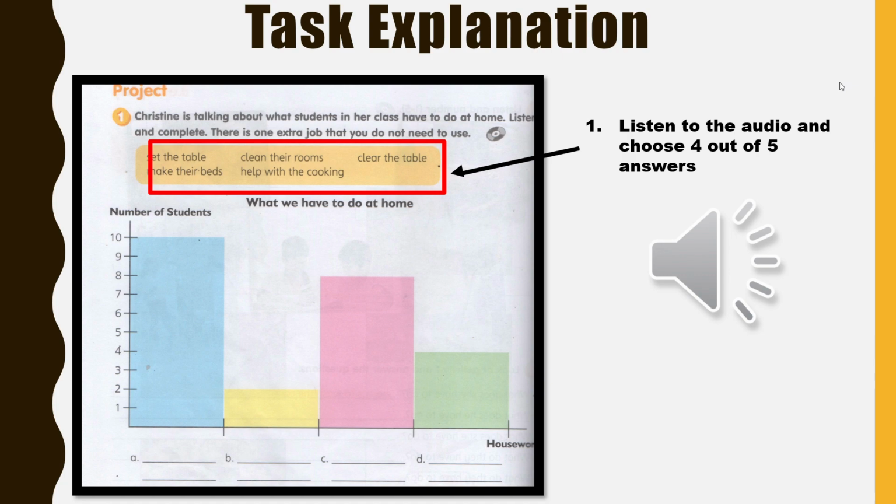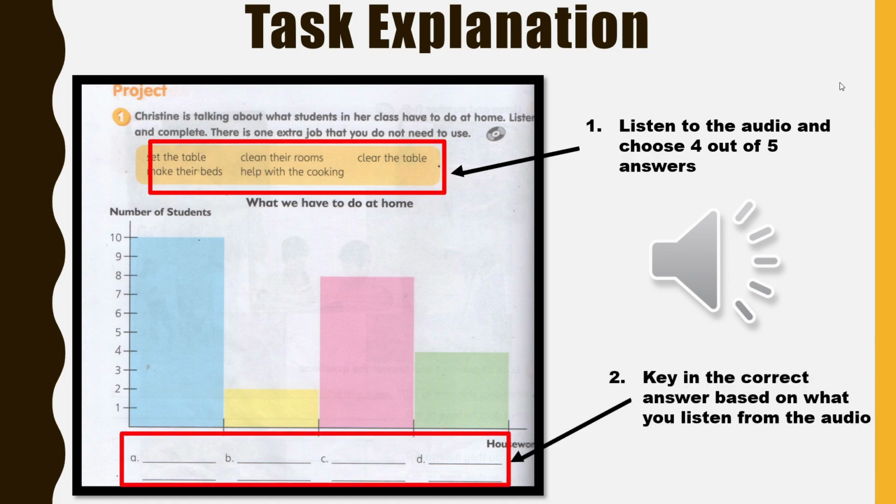Bear in mind that there is only one extra job that you do not need to use in the bar chart. After that, you have to key in the correct answer based on what you listen from the audio. There are only 4 columns here for you to key in your answer. Hence, like what I mentioned earlier, there is one extra job that you do not need to use. I'm not going to reveal the answer to you here, but you are going to listen to the audio text, and after that, you are going to answer this in the Google Form exercise. Is that okay for you? If so, without further ado, let's start listening to the audio text.